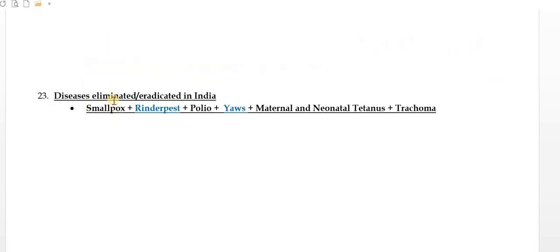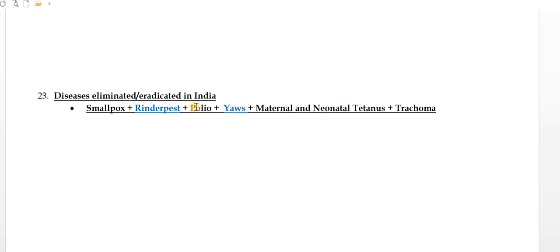Next thing is related to diseases eliminated and eradicated in India. This is not an exhaustive list, but you must be aware of at least these: smallpox, then rinderpest, polio, yaws, maternal and neonatal tetanus, and trachoma. Trachoma is related to the eyes. Tetanus is maternal and neonatal, related to childbirth.